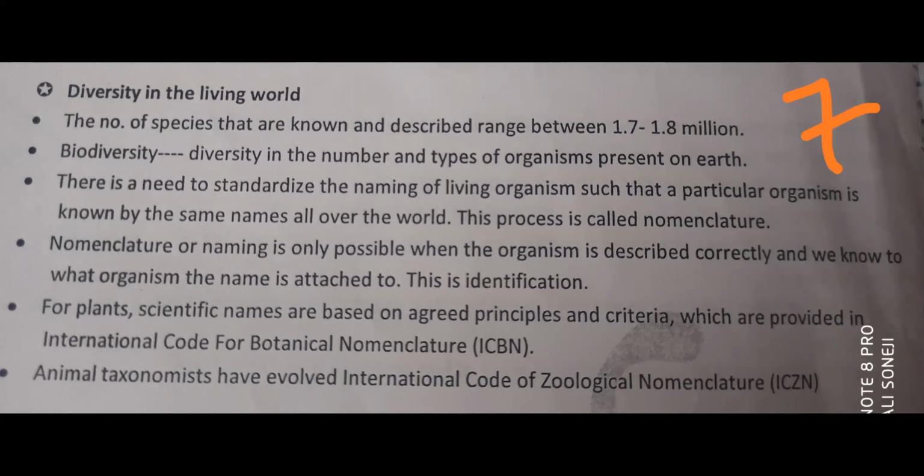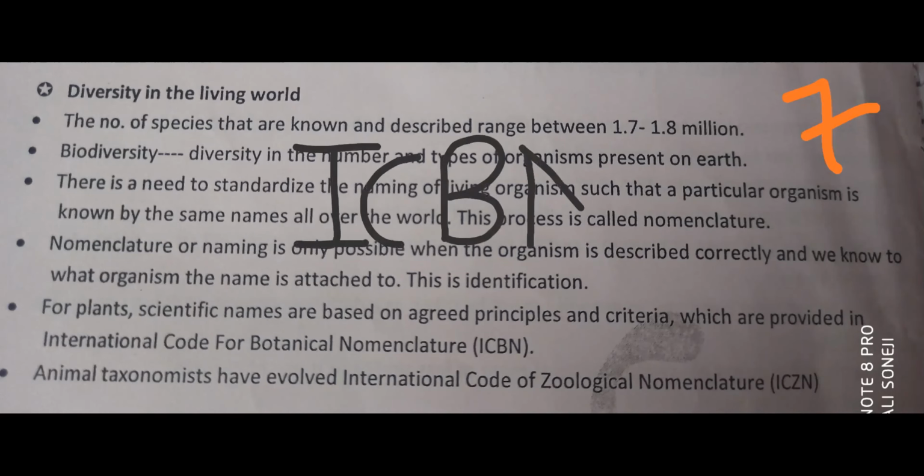So for that, certain organizations are required. For plants, the organization is ICBN, International Code for Botanical Nomenclature. For plants, scientific names are based on agreed principles and criteria provided in ICBN.